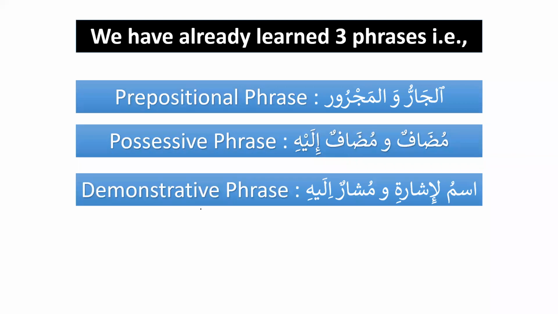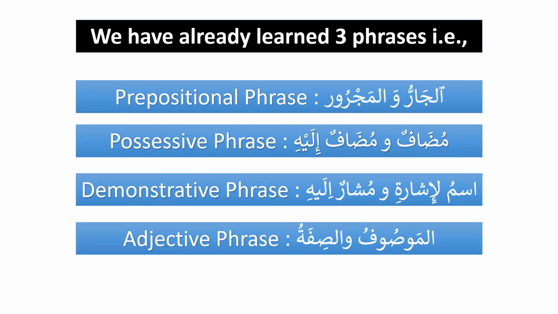And similarly, we learned the demonstrative phrase in the previous lesson, ismul ishara wa musharun ilayhi, for example, hadha al-kitab, this book. And inshallah, today we learn about the last phrase, which is called the adjective phrase, al-mawsufu wa sifatu.